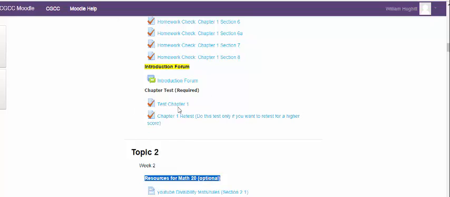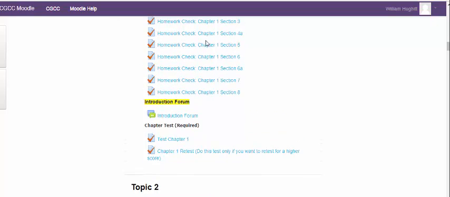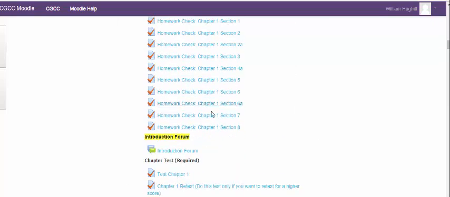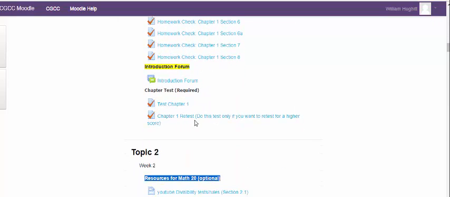And then last but not least is your chapter test. These are electronic now, and they are auto-graded, so at the end of the test you'll know exactly your score, so you'll know how you did. The nice thing about that, I've also put in a retest option. So if you took your Chapter 1 test or any of the chapters and you decided that your score really wasn't what you would have liked it to have been, and you want to try again, you'll go back and study the material, go over everything, review the lectures, go over the YouTubes, put some time in. I encourage you to take a retest then and see if you can get a higher grade. I will take the higher of the 2, so it's a no-lose deal for you.